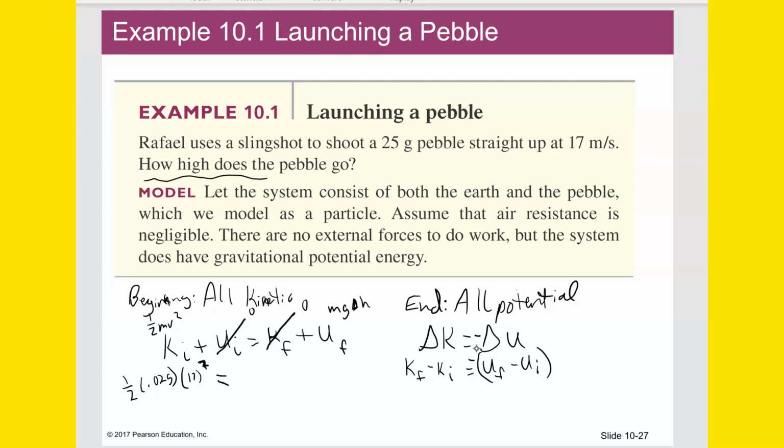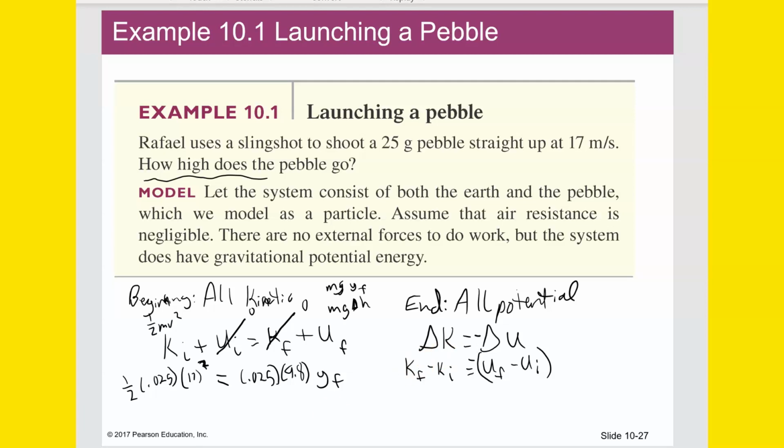Or we could say mgyf. So m being 0.025, g being 9.8, and yf is what we're looking for. So we only have one unknown and we can solve for it. Just do the algebra there.